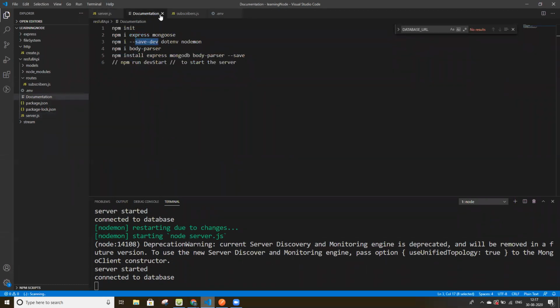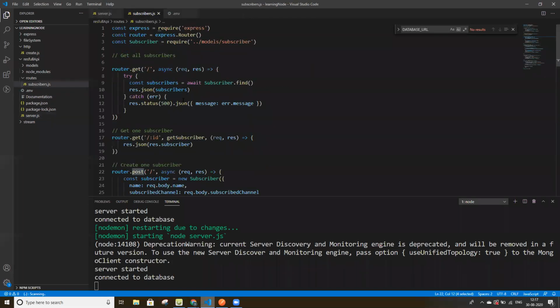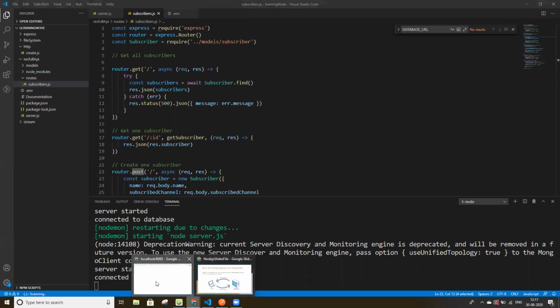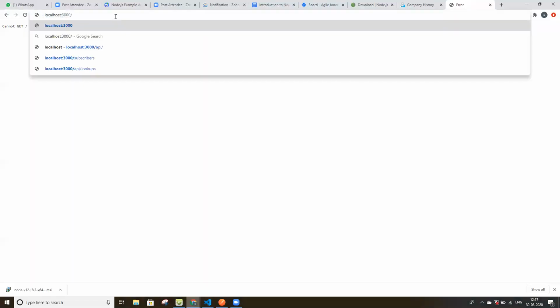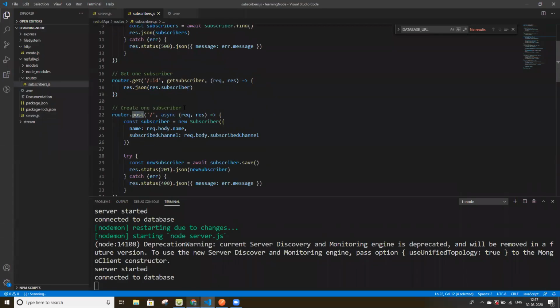When we try to hit localhost 3000, there is no endpoint or route with this name.